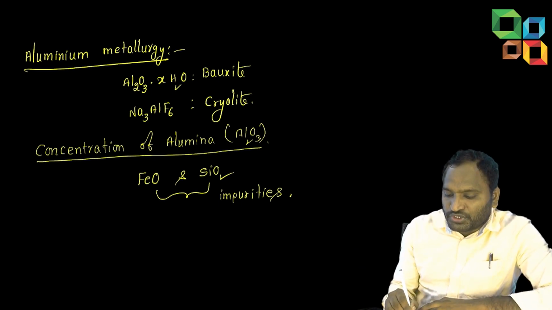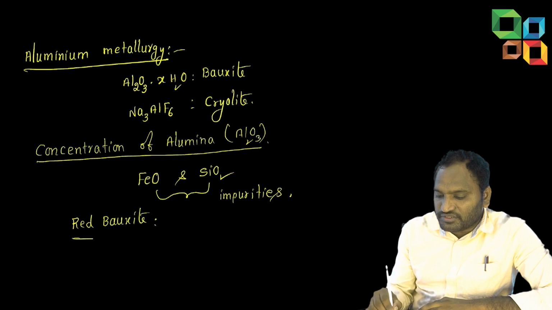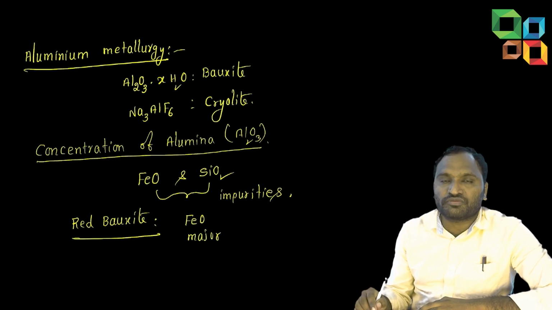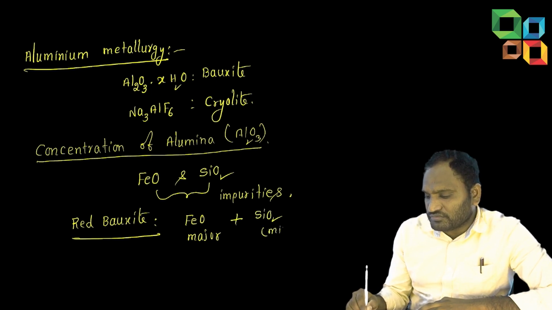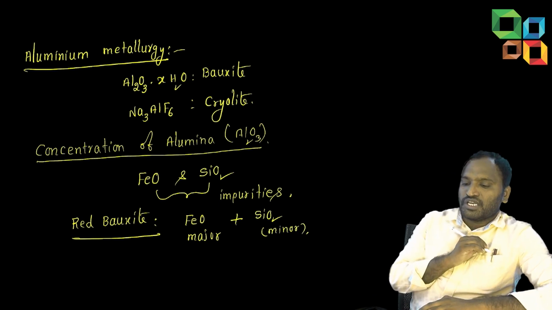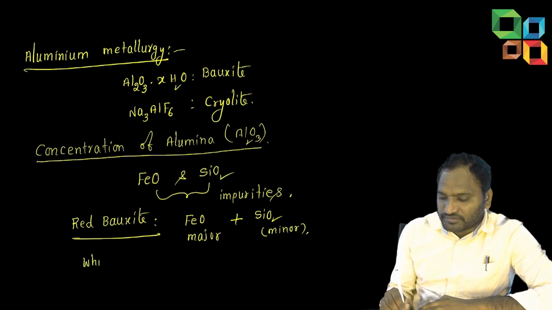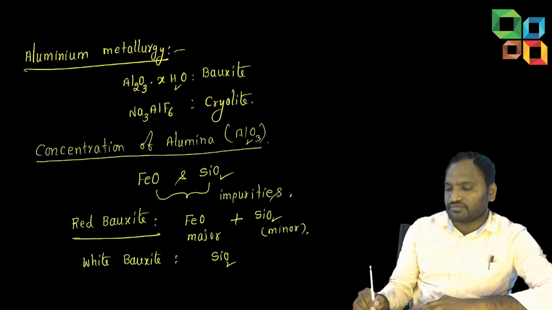If it contains both impurities, then it is called red bauxite. See students, red bauxite contains iron oxide as the major impurity. Each and every point, please note down, very, very important. SiO2 is a minor impurity, a little bit present in red bauxite. Next, white bauxite contains only silica as impurity.